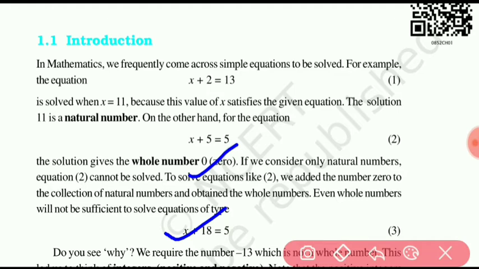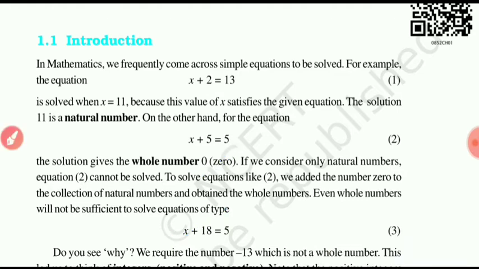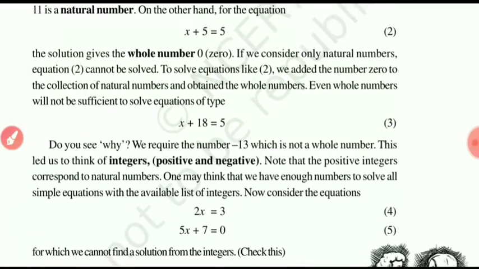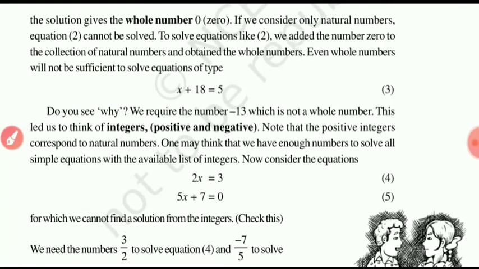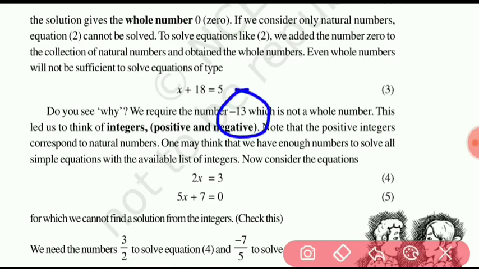x plus 18 equal 5, and that is equation 3. Do you see why? We require the number minus 13. And minus 13 is not a whole number because it is a negative number. Whole number starts from 0 and natural numbers are positive numbers.